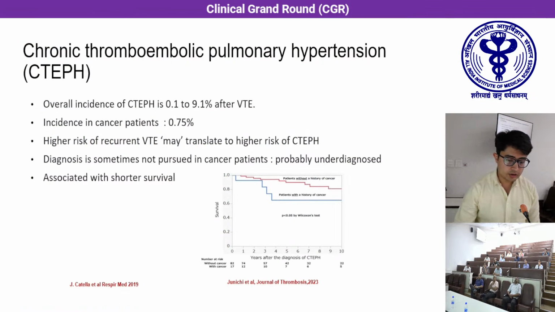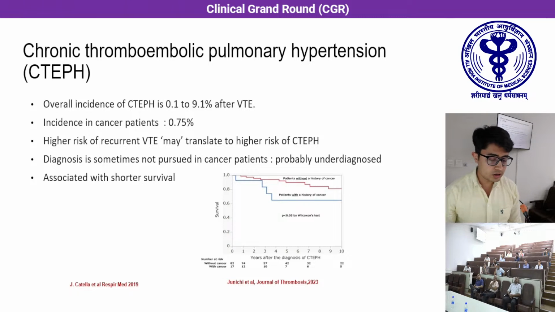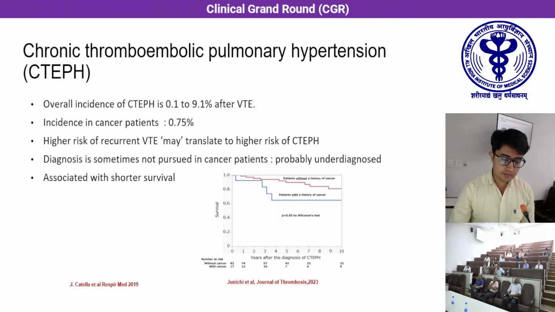Moving on to the next complication, chronic thromboembolic pulmonary hypertension. Its incidence is estimated to be around 0.1 to 9.1% in VTE patients. However, data regarding its exact incidence in cancer patients is scarce. Some studies have suggested a figure of around 0.75%. Recurrent VTE has conventionally been considered a risk factor for chronic thromboembolic pulmonary hypertension. And since cancer patients are at a higher risk of recurrent VTE, we can expect chronic thromboembolic pulmonary hypertension to be more prevalent in this group. And occurrence of this complication is associated with a shorter survival.